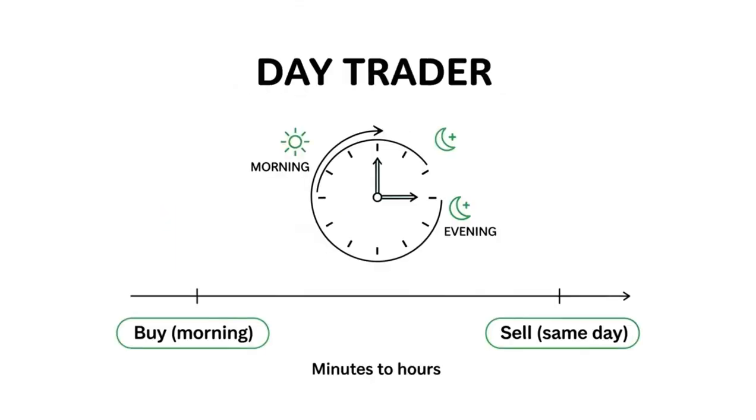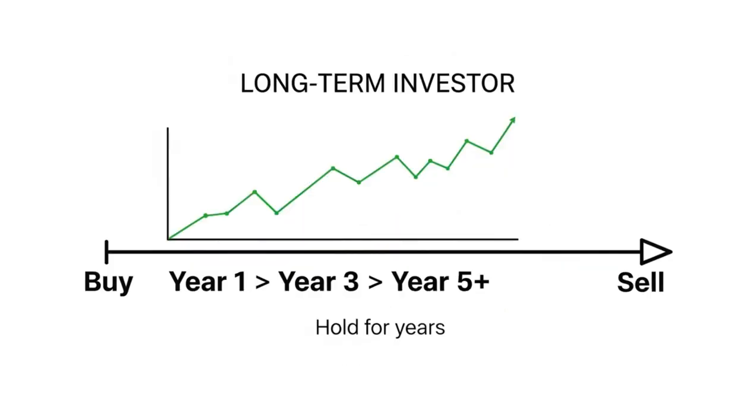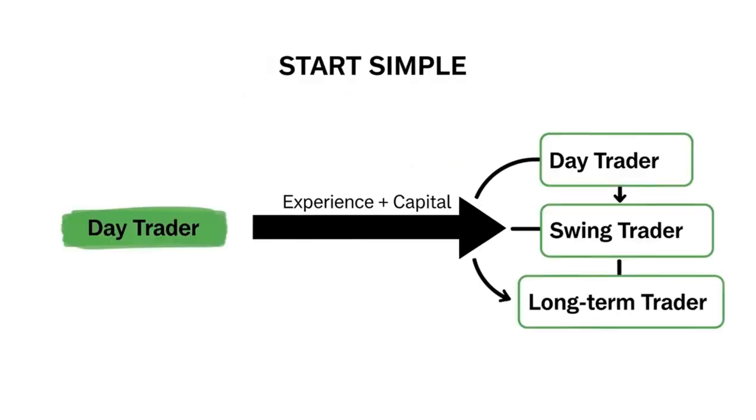The first is the day trader, who buys and sells on the same day, targeting price movements that occur within minutes or hours. The second type is the swing trader, who buys and sells after a few days, usually less than a week, targeting price movements over several days. The third type is the long-term investor, who buys and holds an asset for years, hoping its value will increase in the future. It's also advisable to focus on one type initially, but with experience and increased capital, you can combine all three.